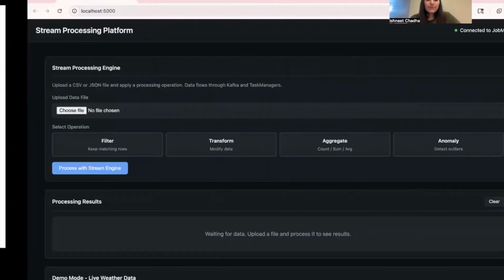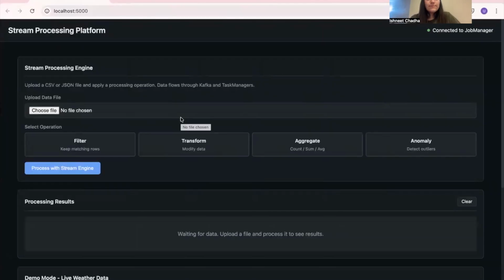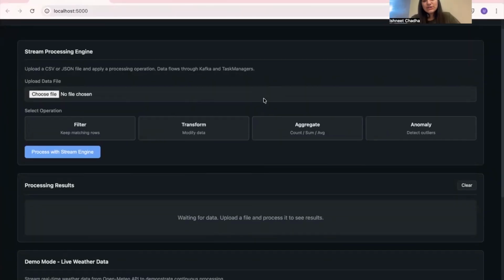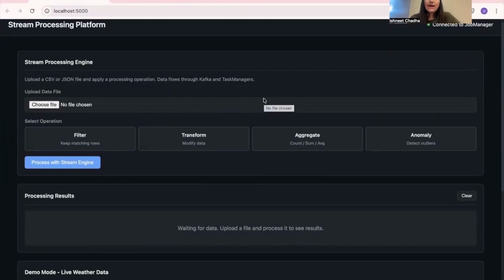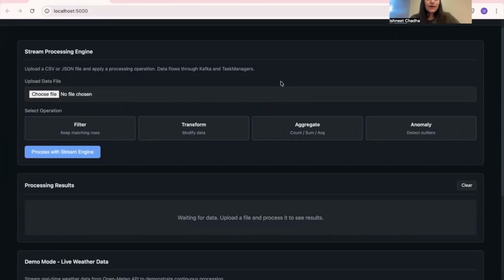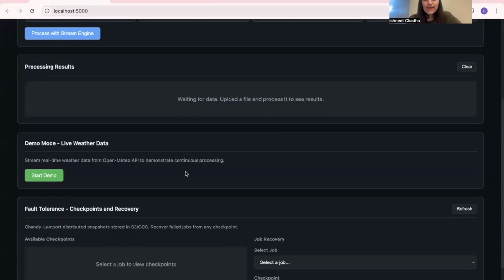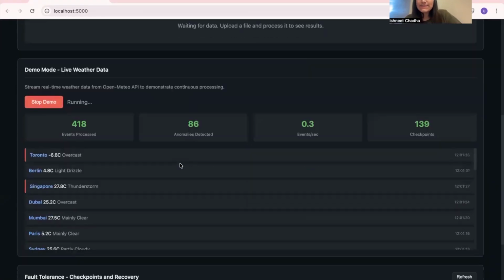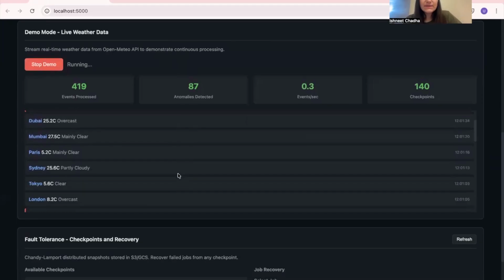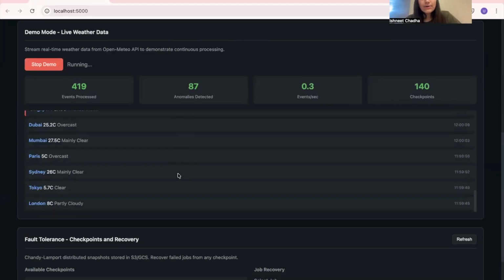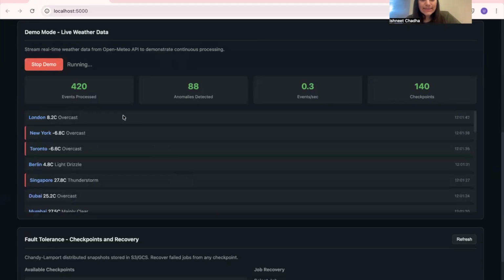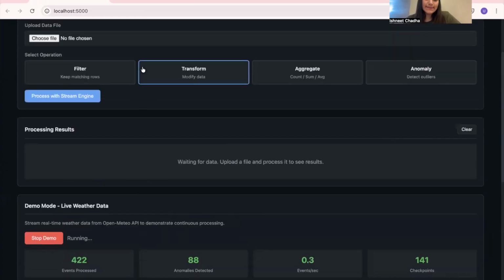Now I'll give a quick demo of the running system. The full platform is deployed on Google Kubernetes Engine, and for this demo, I'm using our web dashboard that sits on top of it. On this main dashboard, I'll start by clicking Start Demo. That spins up a sample streaming job, so events and metrics begin flowing through the platform. You can already see the live counters and status indicators updating as the pipeline runs. Next, I'll upload a sample dataset.